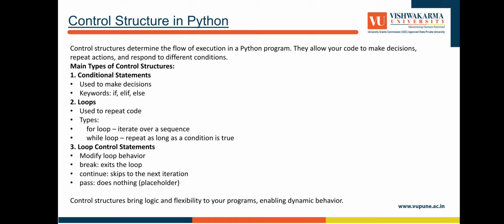Loop control statements modify loop behavior. Break exits the loop, continue skips to the next iteration, pass does nothing, it is a placeholder. Control structures bring logic and flexibility to your programs, enabling dynamic behavior.